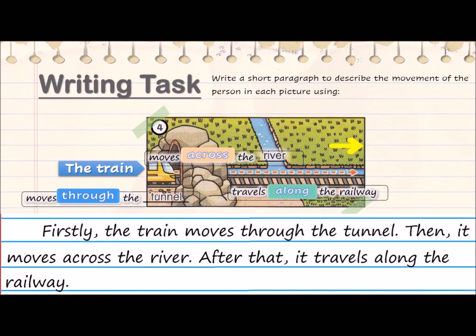Here's how you write the paragraph. Firstly, the train moves through the tunnel. Then, it moves across the river. After that, it travels along the railway.